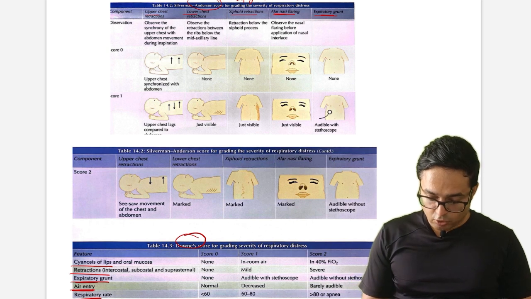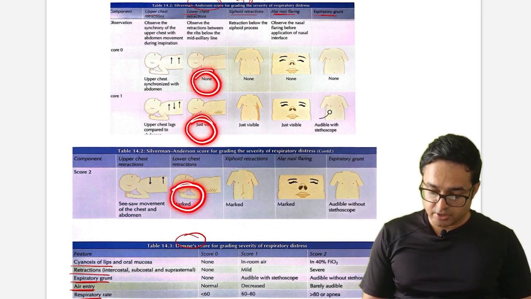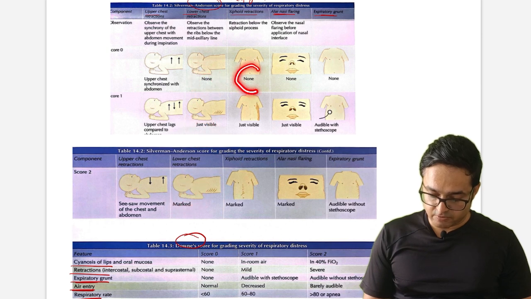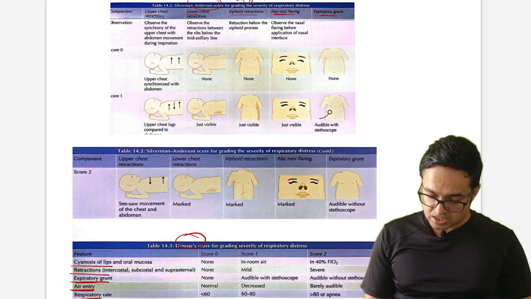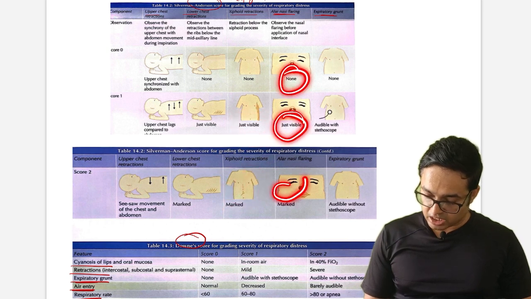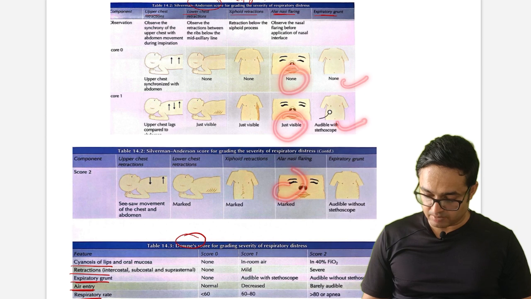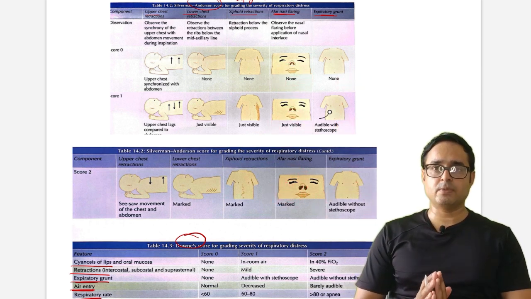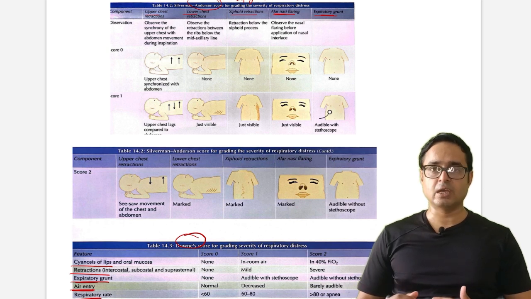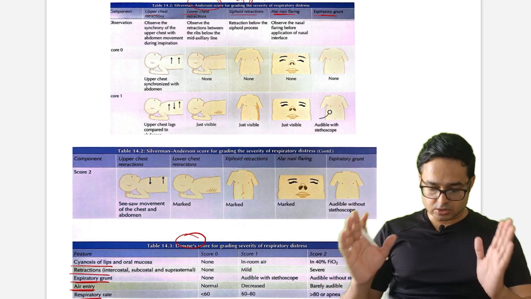Okay, then lower chest retraction: none, just visible, marked. Xiphoid retraction: not visible, none, just visible, marked. Nasal flaring: none, just visible, marked. Expiratory grunt: none, audible with stethoscope, and audible without stethoscope. Just remember this score, because at least one question is expected from these two scores. They will give anything, so you have to remember all the parameters.